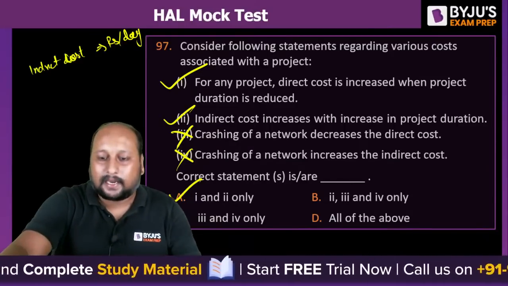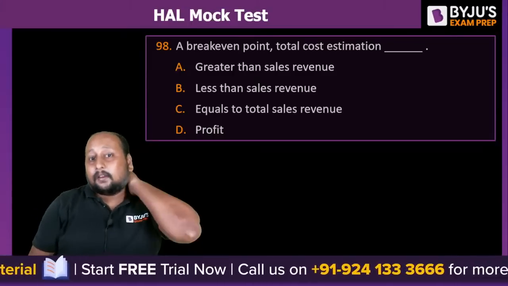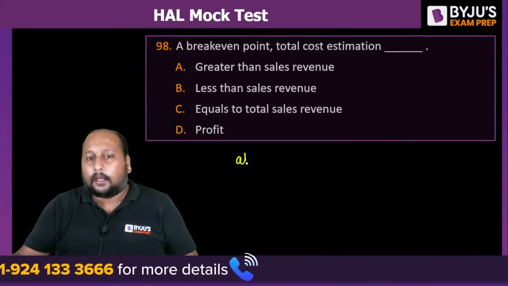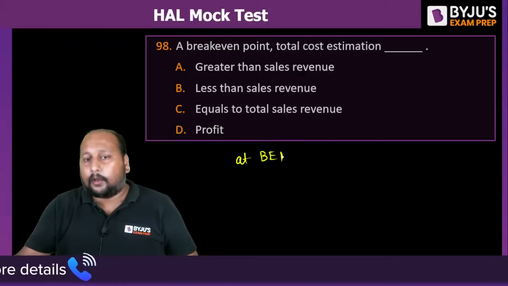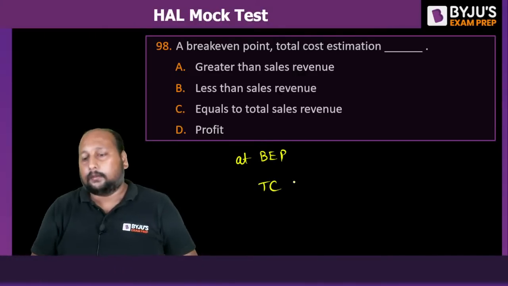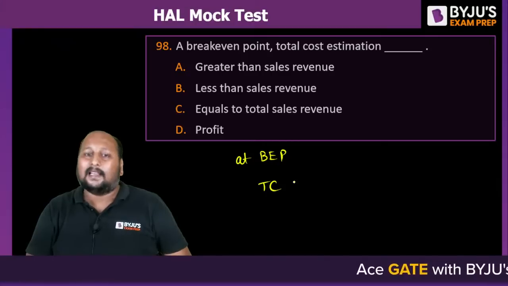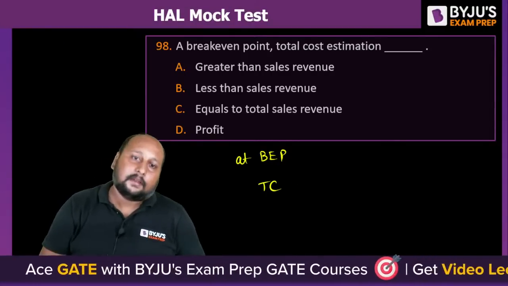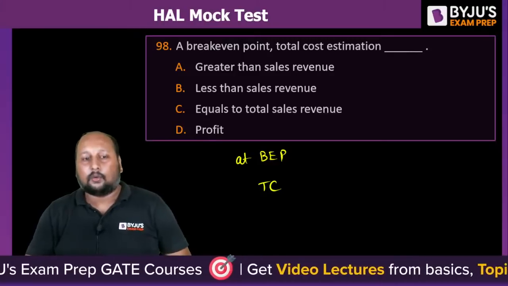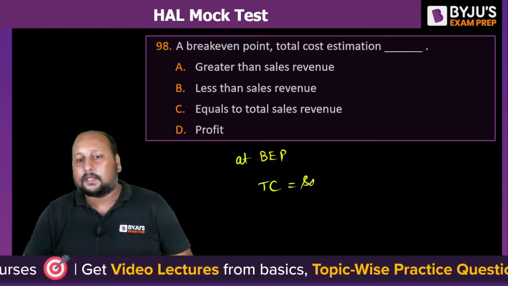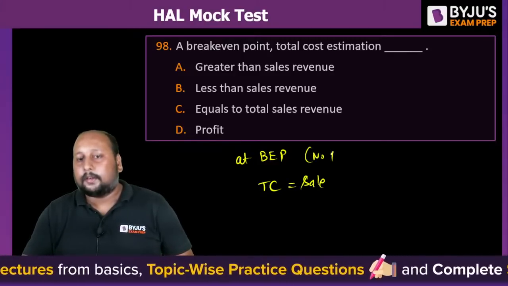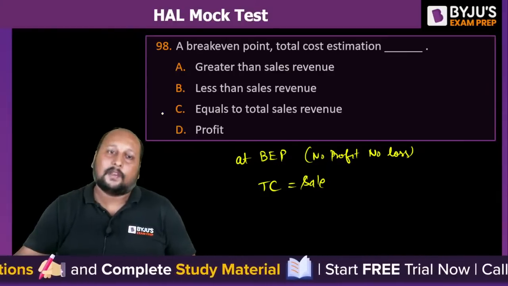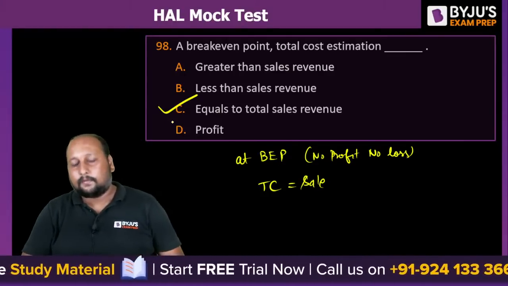Chaliye next question, question number 98 on the screen. Break even point, the total cost estimation at break even point, what is the total cost? It is greater than that of the sales. It is equal to sales. We know that the total cost will be exactly equal to sales because there is no profit, zero profit, no profit, no loss condition. Okay, so obviously it is equal to the total sale revenue. Option C. Very good, very good.